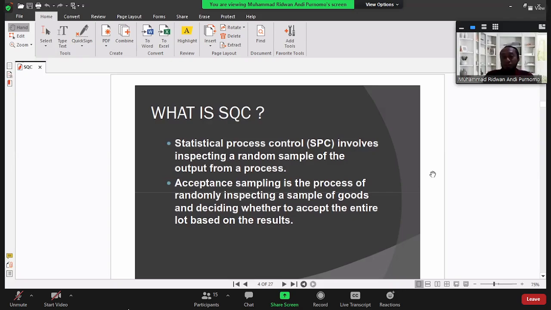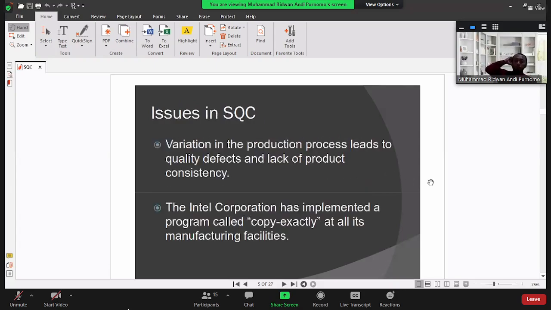So here we also need to know the acceptance sampling. Acceptance sampling means the technique to define which product can be sampled for our measurement. Okay. Issues in SQC.